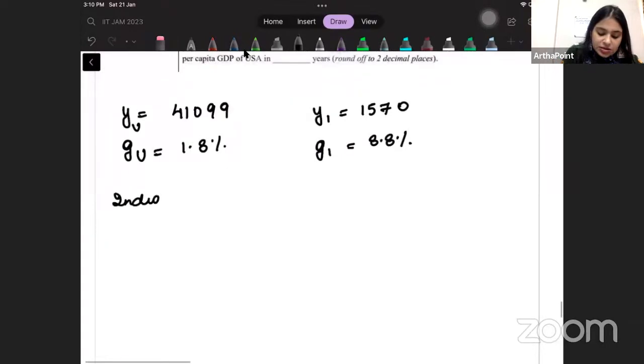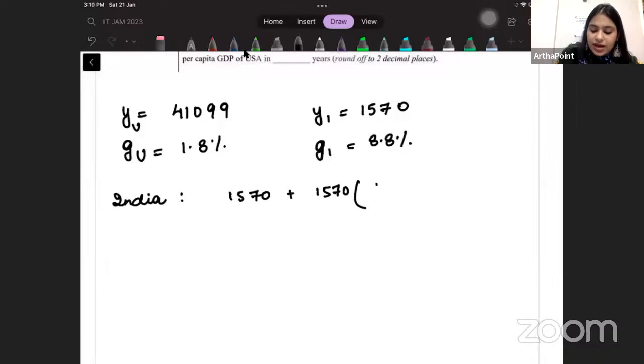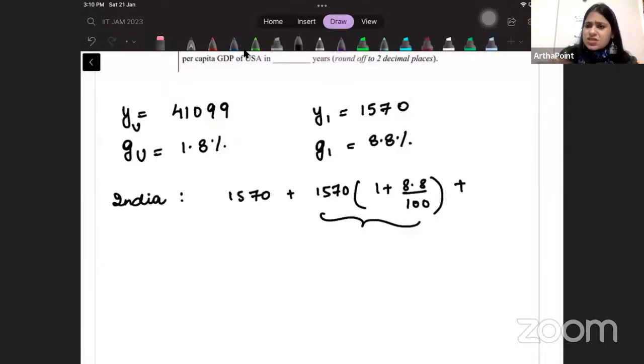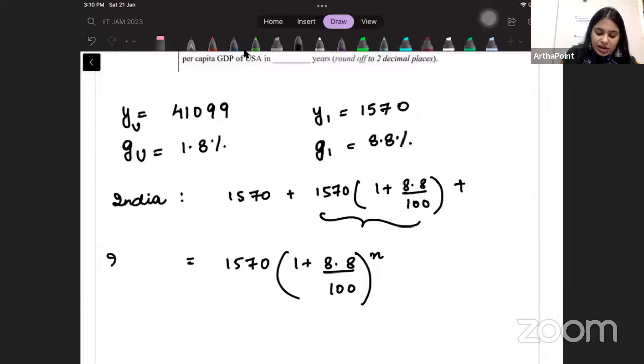So if I think about it, let them converge in n years. India's per capita GDP this year was 1570. Next year it will add 8.8% to it. Then again 8.8% will be added on whatever comes. This is compounding. So I can simply write this as 1570 times (1 plus 8.8 by 100) to the power n in n years.